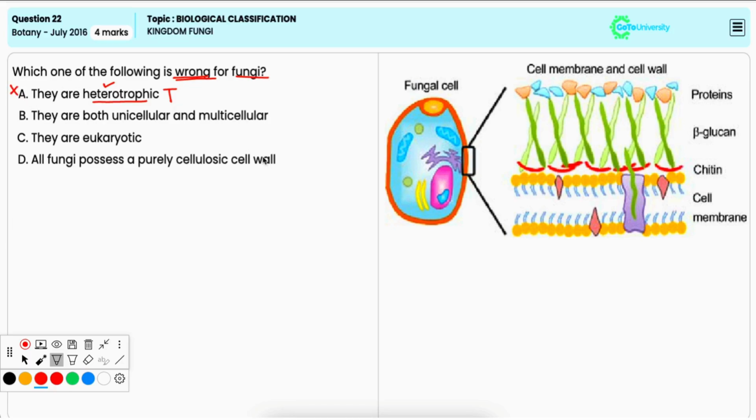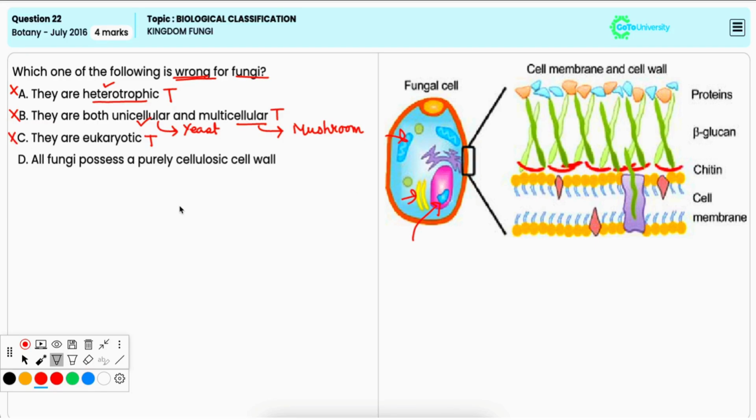Option B, they are both unicellular and multicellular. This is also true. Fungi can be unicellular, such as yeast, or multicellular, such as mushroom. Hence, it is an incorrect option. Option C, they are eukaryotic. This is also true. Fungi are eukaryotic organisms. That is, they have a defined nucleus and membrane-bound organelles in their cells. Hence, it is an incorrect option.